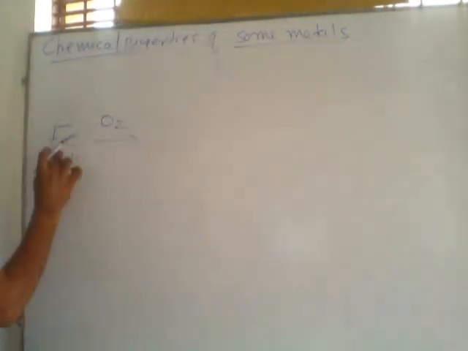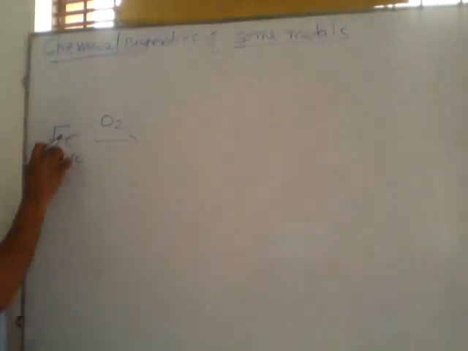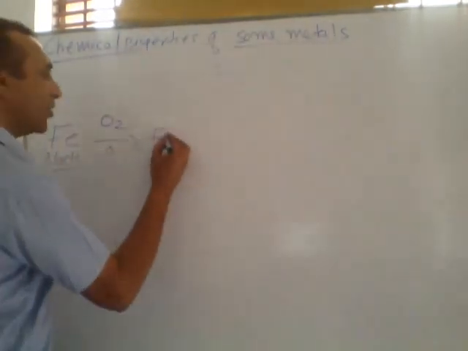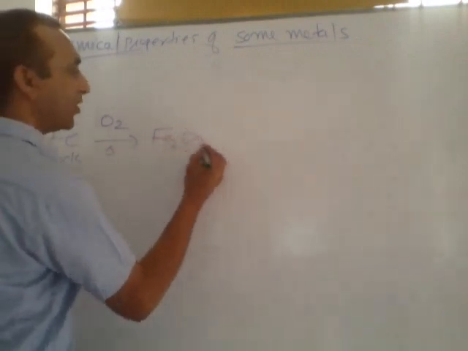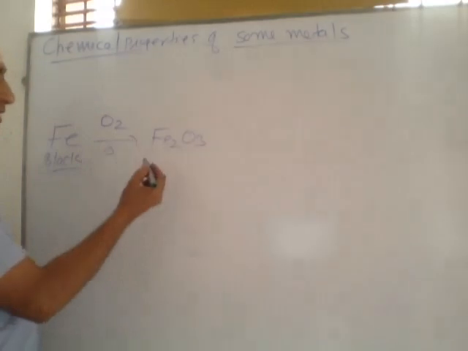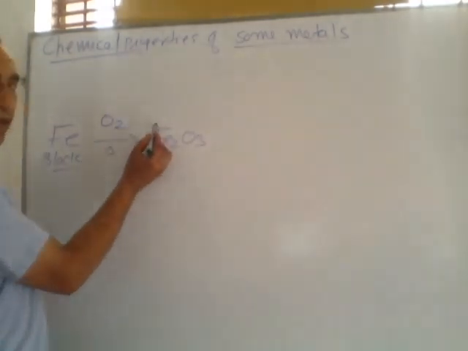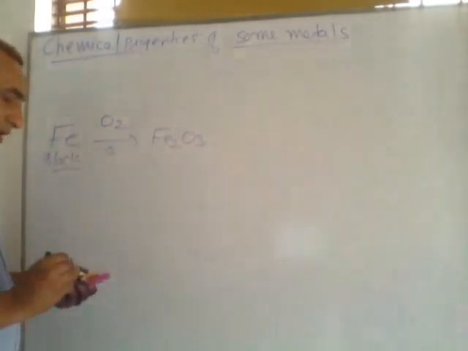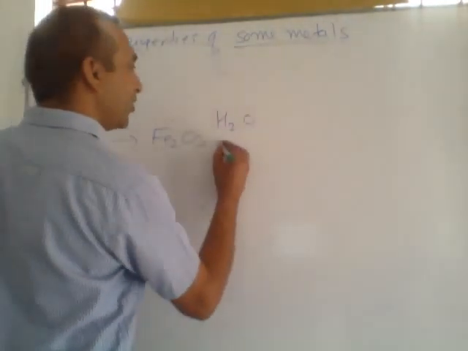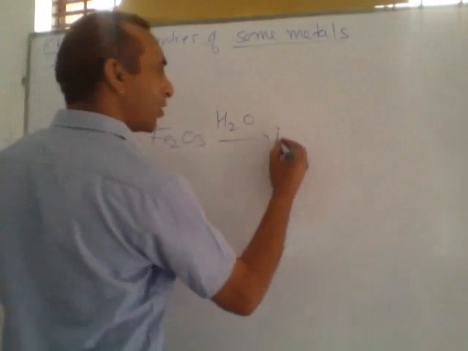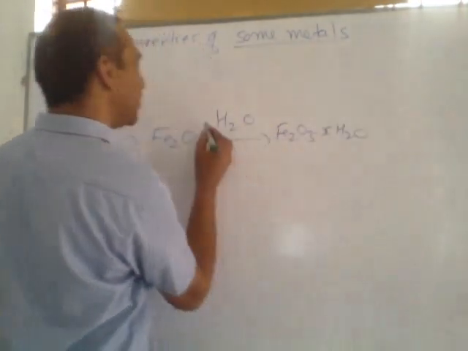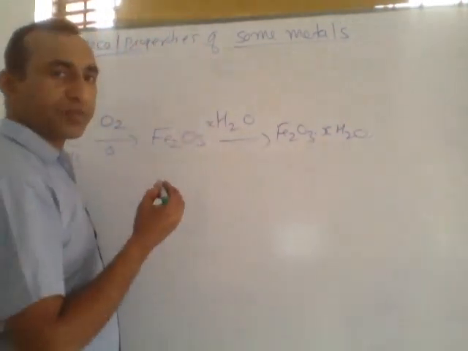If this iron is heated in presence of air, it forms Fe2O3. Fe2O3 is called ferric oxide. In this case, valency of iron is +3. This ferric oxide reacts with water and gives Fe2O3.XH2O. X means so many water molecules.